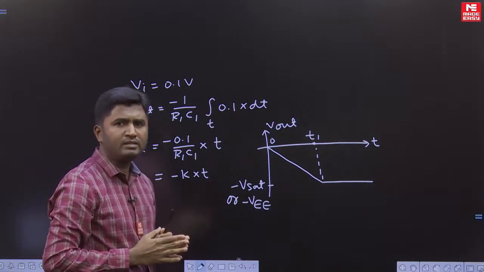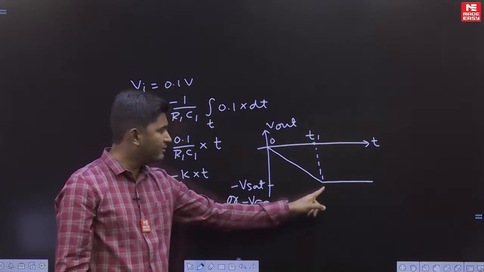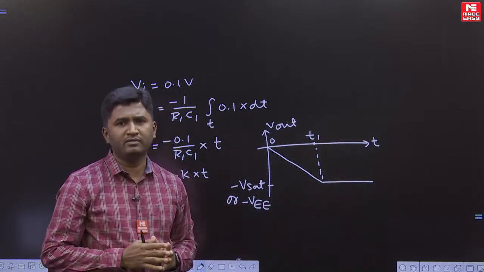And in case the question is about steady state output or output at t equal to infinity, then the answer will be minus V sat or minus V double E.